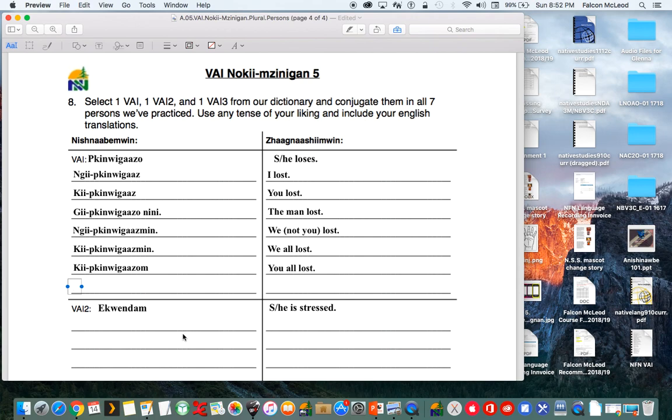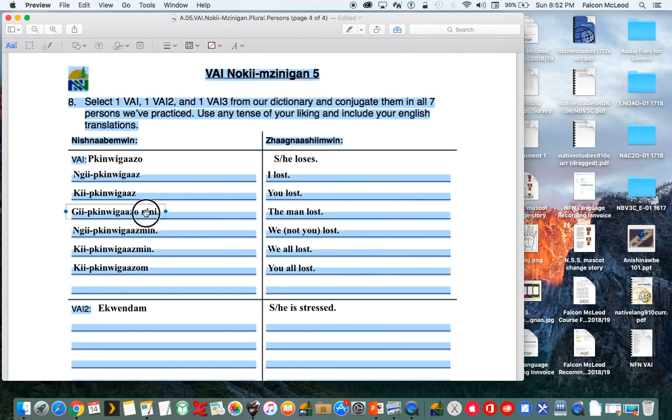Now the third one is the third person plural. So we can pluralize this one. So we're going to pretty much take this here.